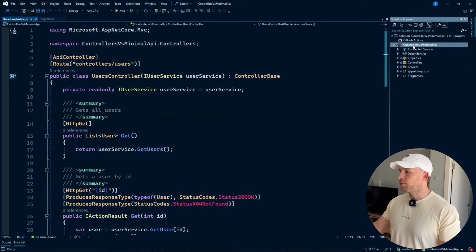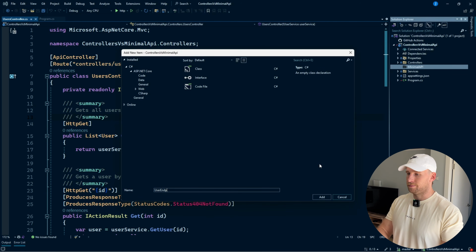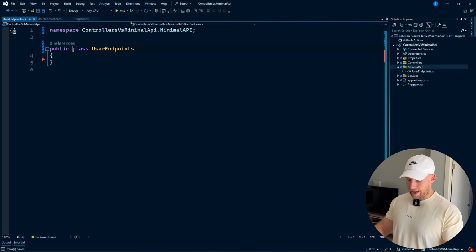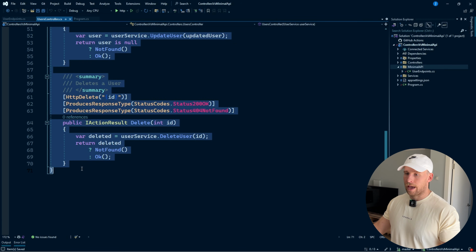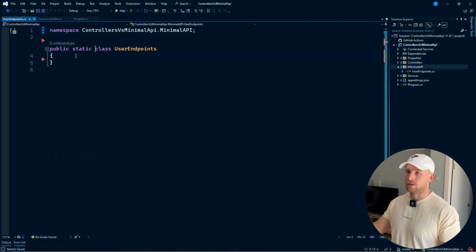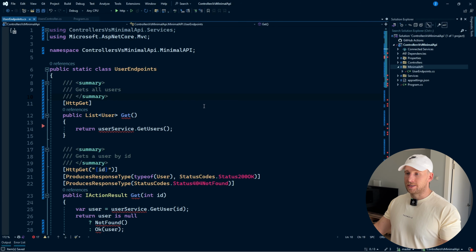Now, the first thing I'm going to do is create a folder called minimal API. Next, I'm going to create a class inside of this minimal API called user endpoints. And we're also going to make our user endpoints a static class. Next, we're going to take all of our controller methods and paste them inside of our user endpoints. So as you can see, it's complaining we don't have a reference to this user service.